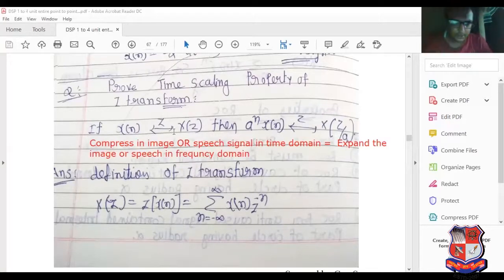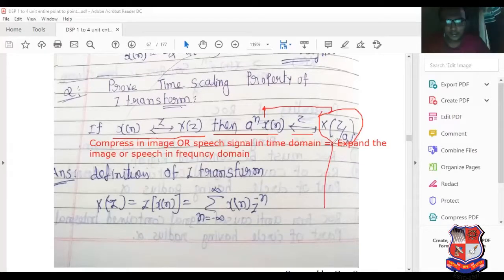The z transform of x of n is x of z. Then the z transform of alpha raised to n u of n is x of z by a. What is the meaning of x of z by a? If it is compressed in the time domain, then it is expanded in the frequency domain. This is known as expansion.